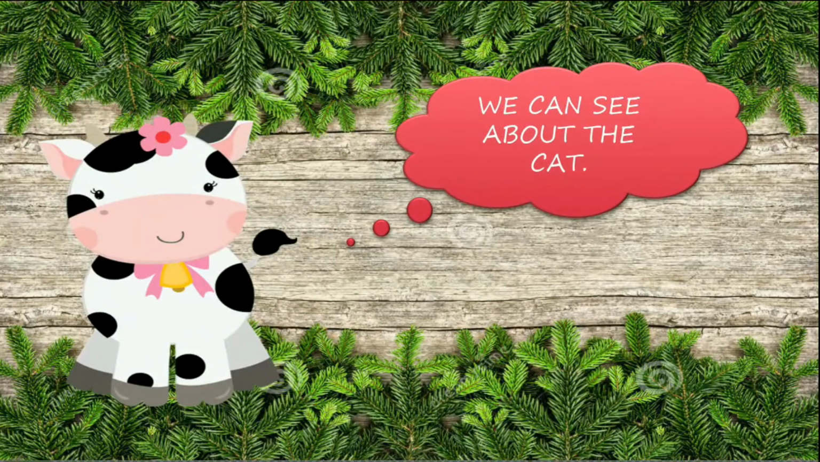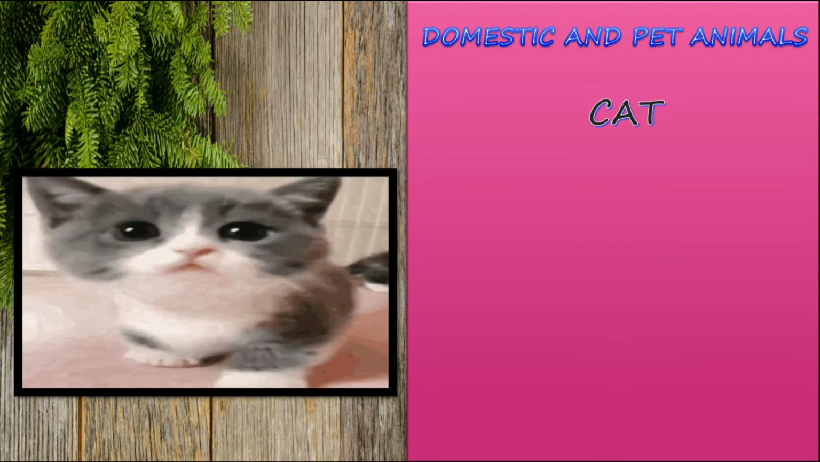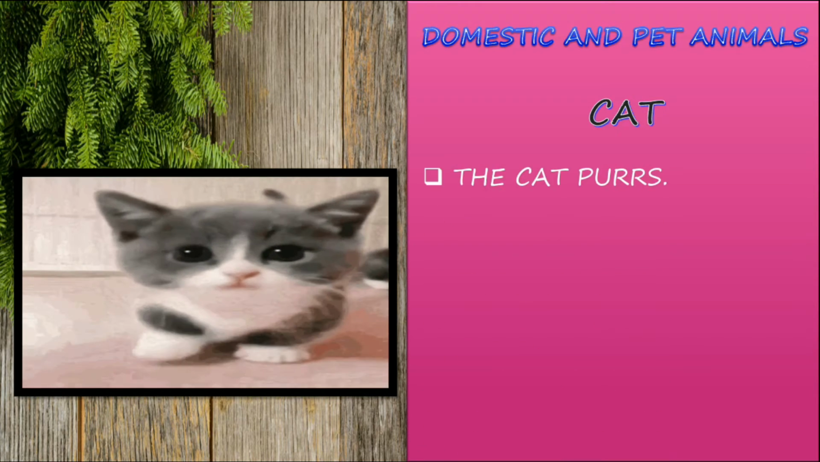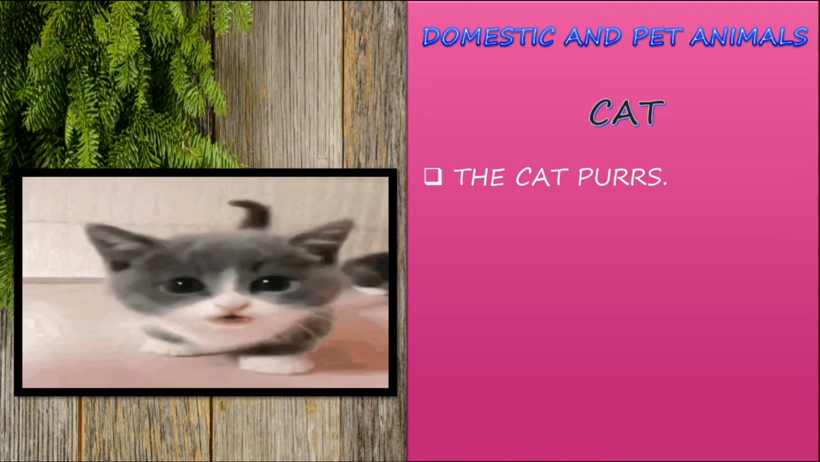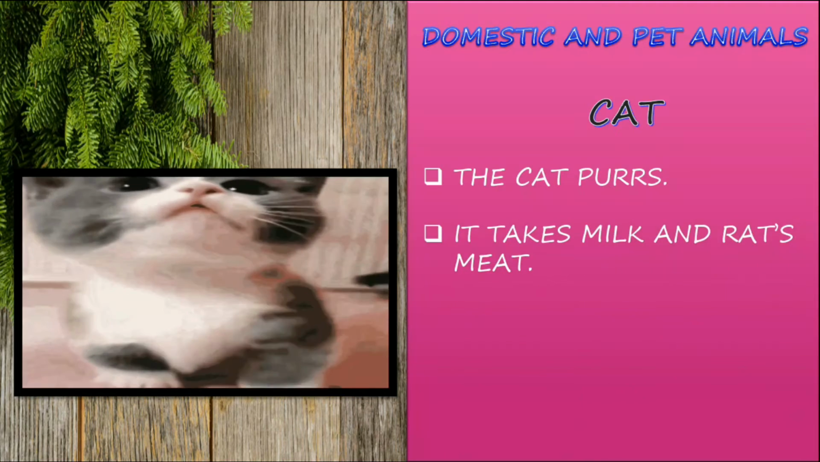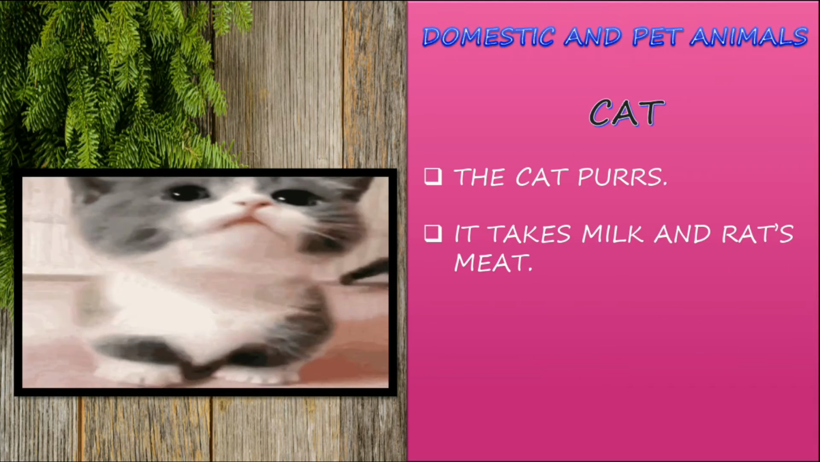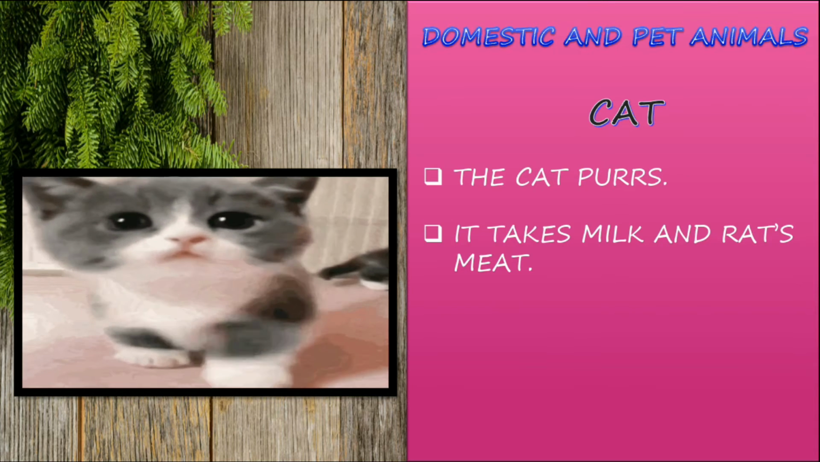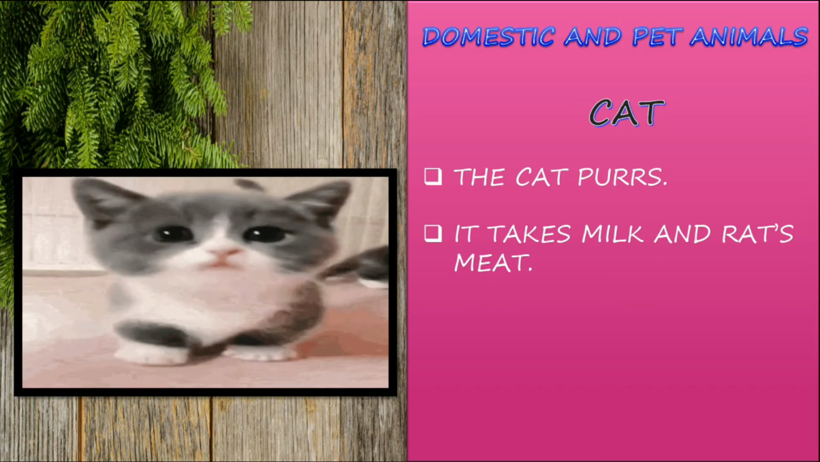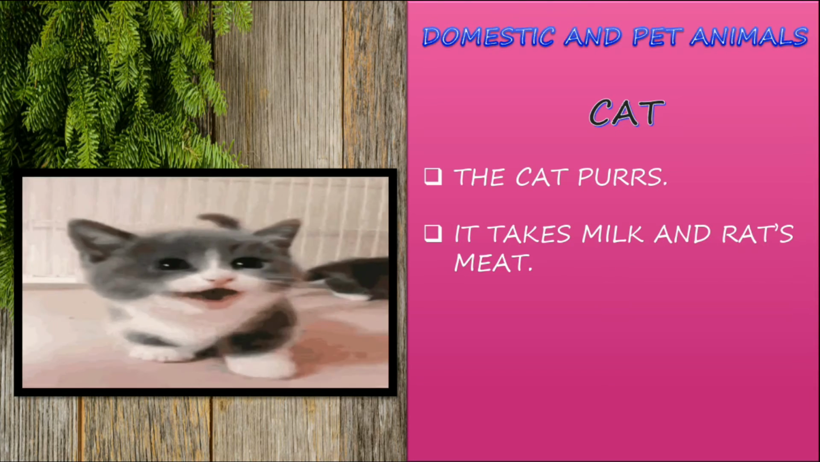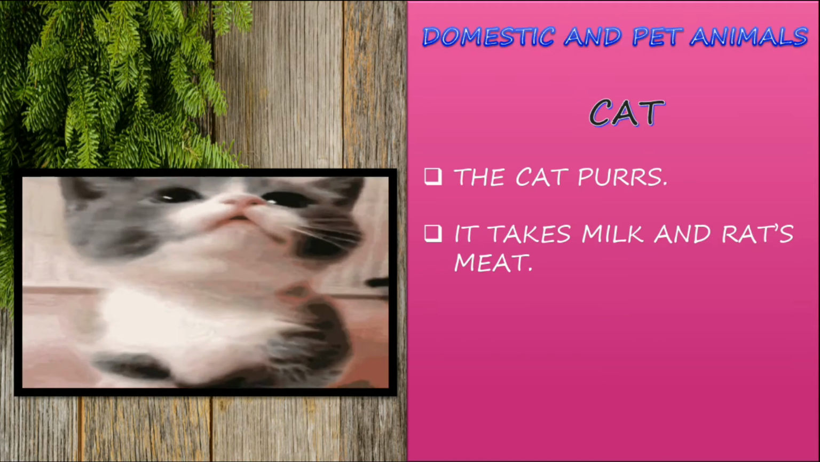We can see about the cat. Domestic and pet animals. Cat. So cat is one of the cutest pet animals that we have ever. The cat scratches. It used to scratch us with its nails. So it takes milk and rat's meat. If there is a rat in your house, what will it do? Yes, it will catch the rat and eat, because cat and rat are like enemies, and it also takes milk as the food. Cats love to drink milk.